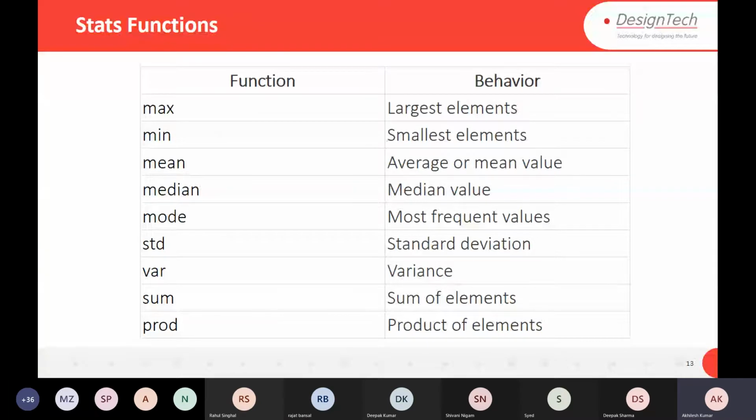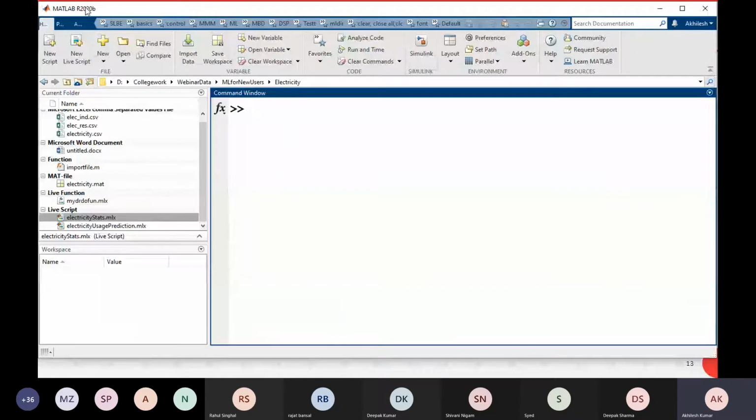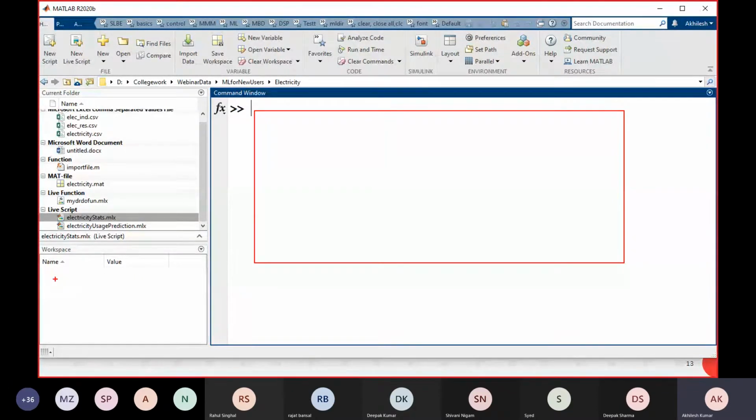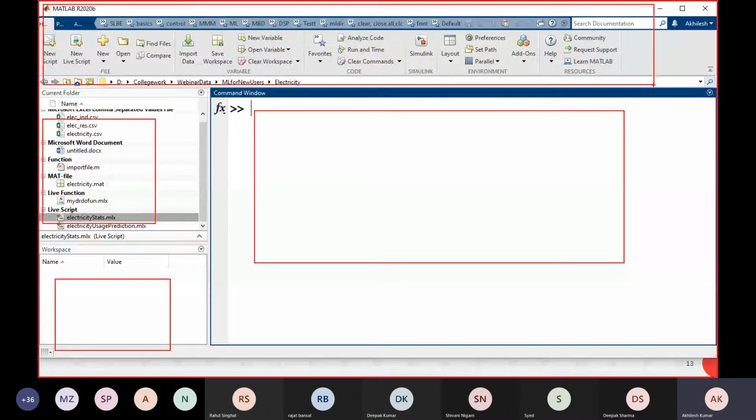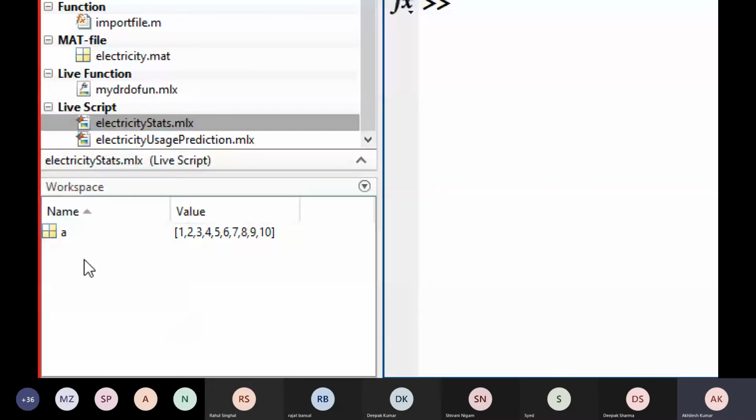Before that, let me switch here to MATLAB. This is MATLAB, which you see. This is the command window, this is the workspace, and this is the current directory. Here we have some tabs, and we will discuss all these tabs during these 3 days. Now let's say I define a simple variable, a is equal to 1:10. You see that this variable is executed in a single line, and in the workspace the variable appears here.